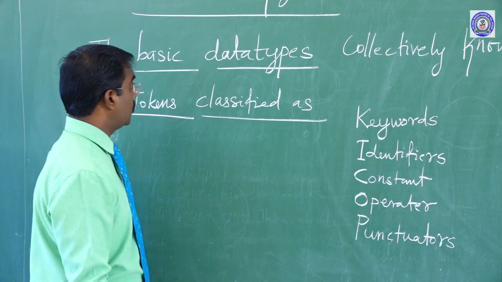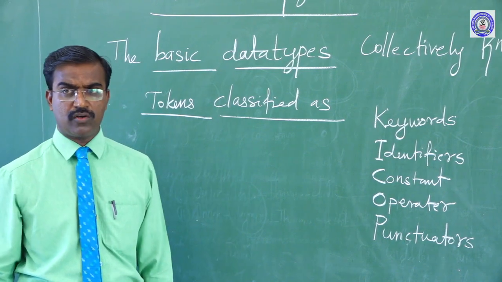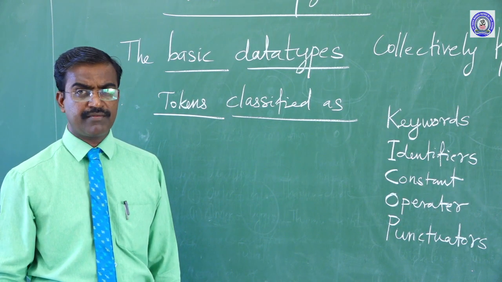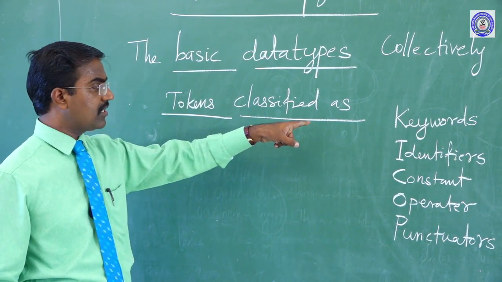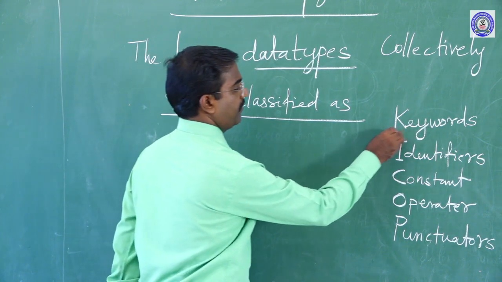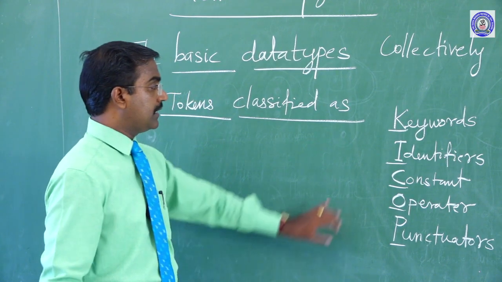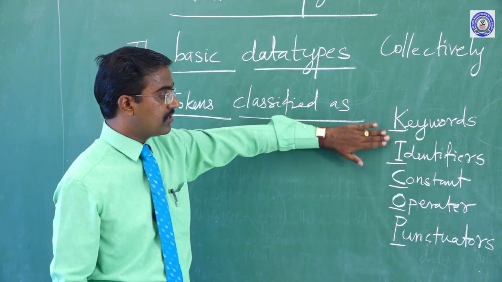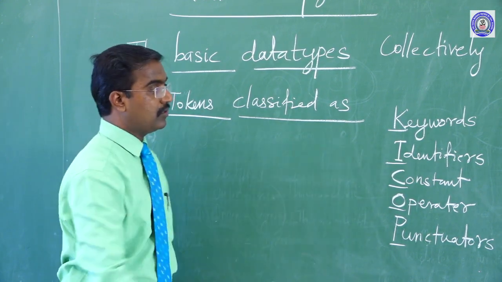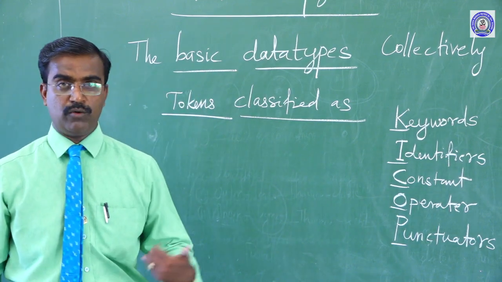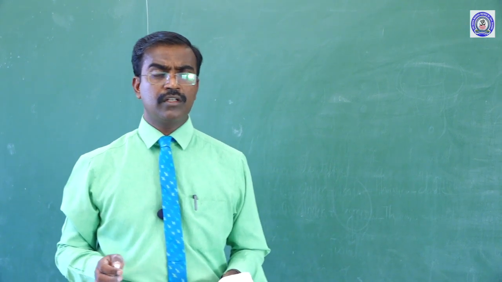Again I will tell you, the basic data types collectively known as tokens. Sanjay, what are called tokens? The basic data types collectively known as tokens. What are the classifications of tokens? The classifications are kept in mind by the formula KICOP. So these are the classifications: keywords, identifiers, constant, operators and punctuators. Can I explain one by one deeply? Okay children.